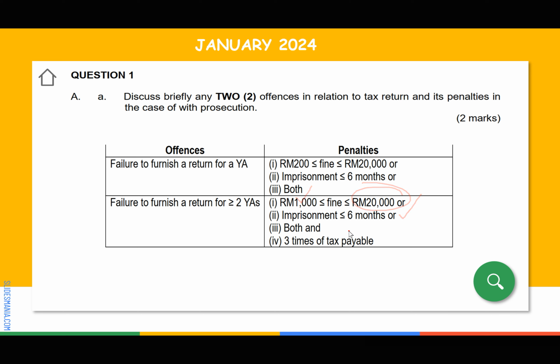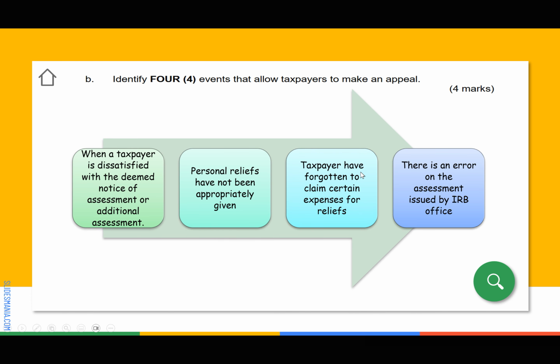Or one more, guys, you have to pay 3 times the tax payable. This is very heavy. This is a heavy penalty actually. Not only do you have to go to jail, you have to pay 1,000, 2,000, but you could also be charged 3 times the tax you are being charged. Alright? So I guess that's all for the January 2024 question, part A. Now we go to the next part, guys. This one is part B.